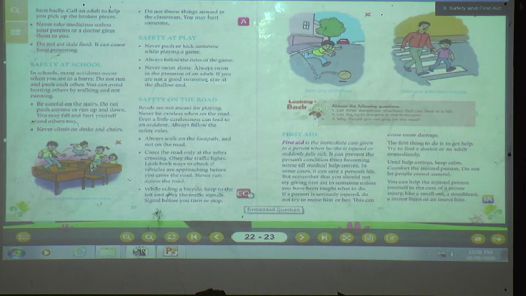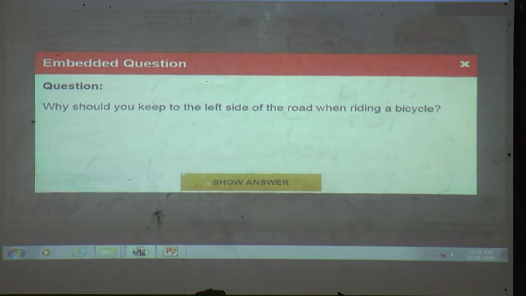Okay, now we will see the next question. Why should you keep to the left side of the road when riding a bicycle? See, in our country, what is the rule? When you are riding a bicycle or any vehicle, you should always keep left, because from the other side, meaning your right side, some vehicles are coming from the opposite side. So to avoid accidents, you should always keep to the left side of the road when riding a bicycle.